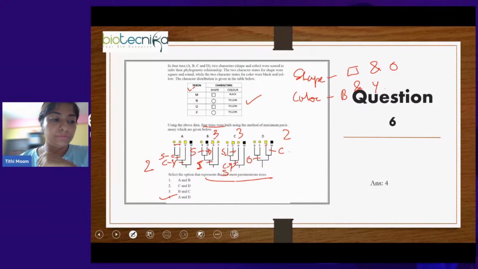Okay, so Anusha, actually we have solved this kind of question before, in this YouTube session as well as in class. But in those questions, the evolutionary events were mentioned. This is one step ahead and more complicated, where you have to study the table, first mark the evolutionary events, and then count to find out the most parsimonious tree.